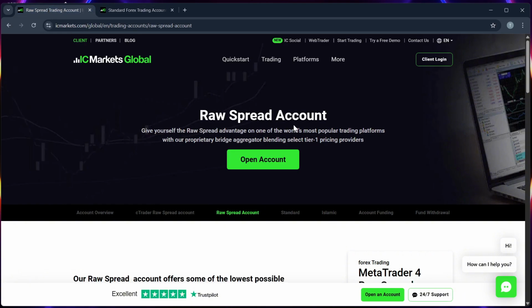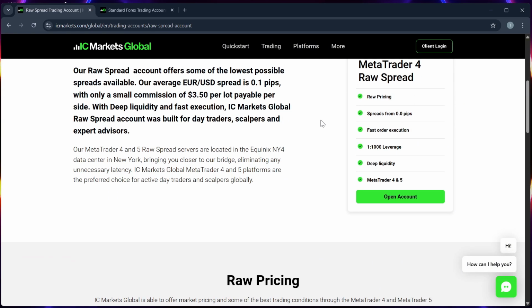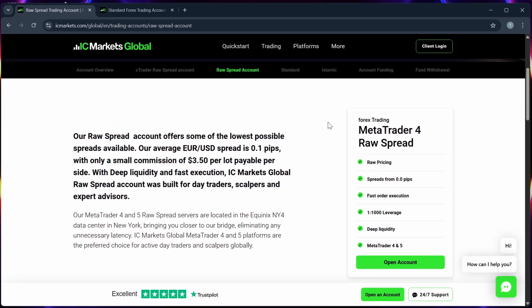So let's start with the Raw Spread account. This type offers ultra-low spreads starting from 0.0 pips, ideal for scalpers and high-volume traders. However, it charges a commission, typically around 3 to 3.5 USD per lot per side.